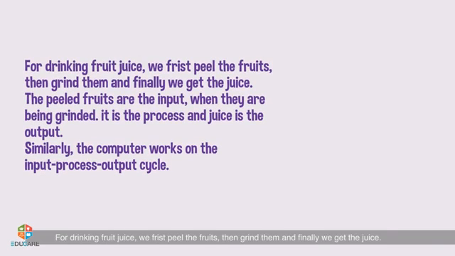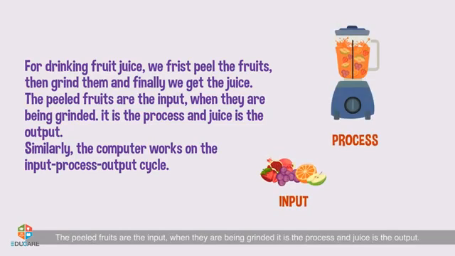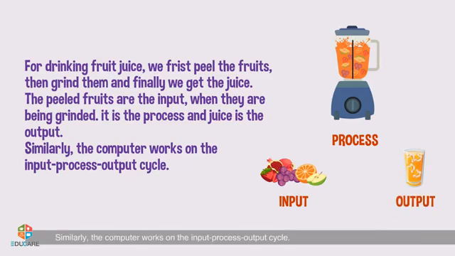For drinking fruit juice, we first peel the fruits, then grind them, and finally we get the juice. The peeled fruits are the input. When they are being ground, that is the process, and the juice is the output. Similarly, the computer works on the input, process, output cycle, the IPO cycle.